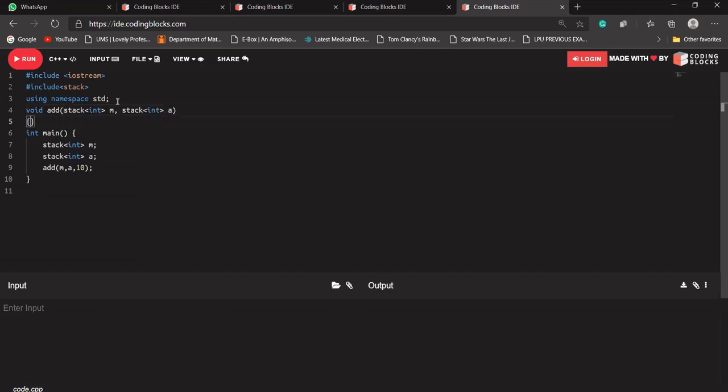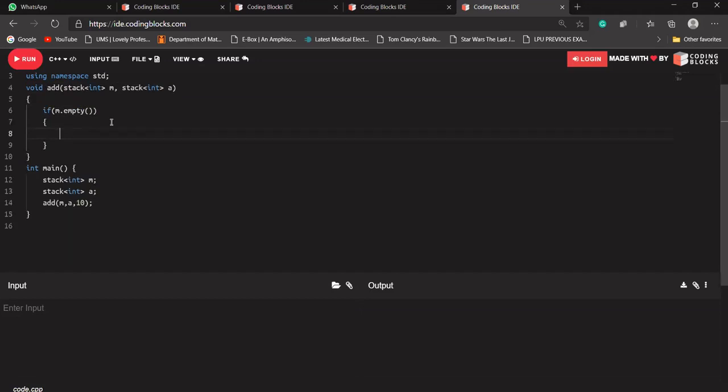If our M stack is empty, it means both stacks will be empty. If the first is empty, the second will be empty itself. If it is empty, the empty function will return true. So if there is nothing in our stack, it should be m dot push, and a dot push.